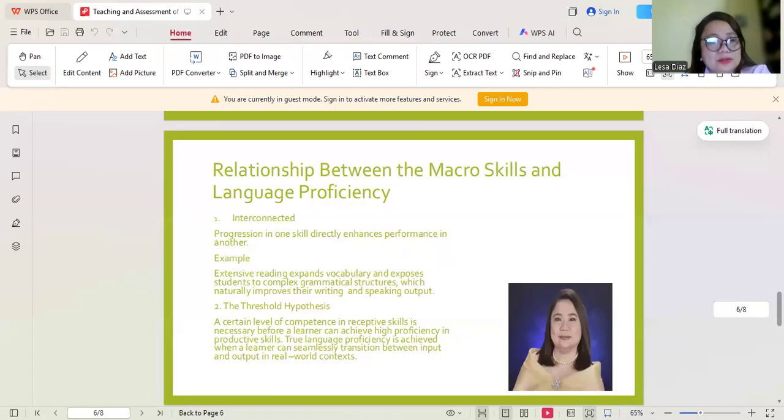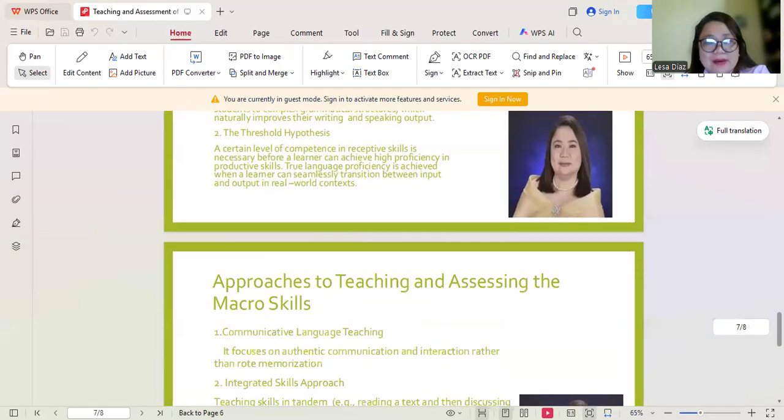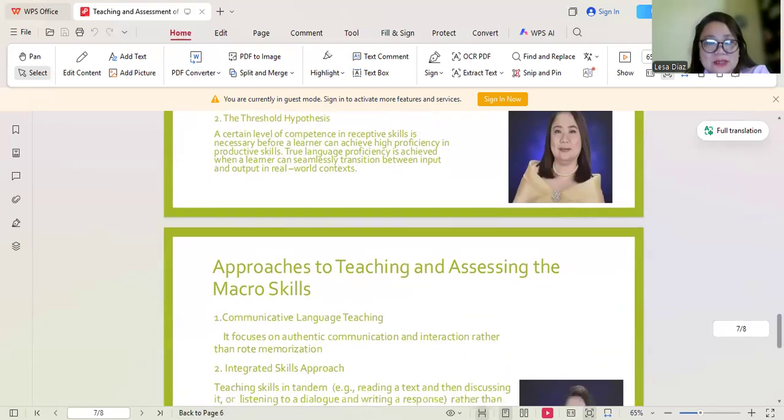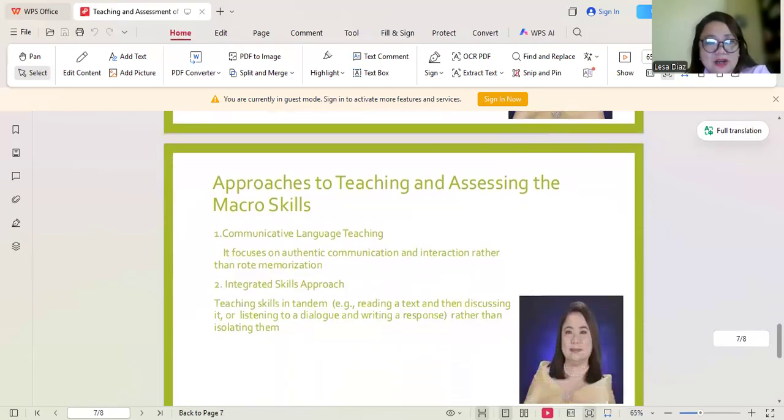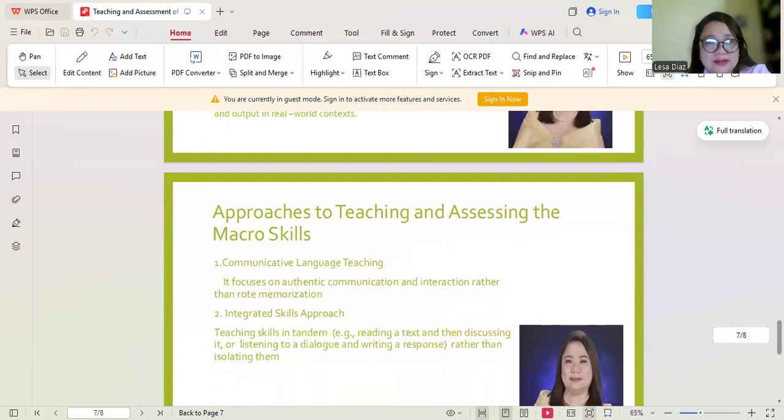Let's move on to the next one. Let's have the approaches. The approaches would be, number one, communicative language teaching. And what is this communicative language teaching? It focuses on authentic communication and interaction rather than rote memorization.